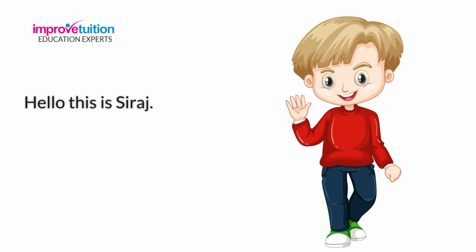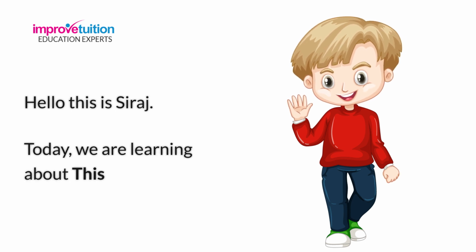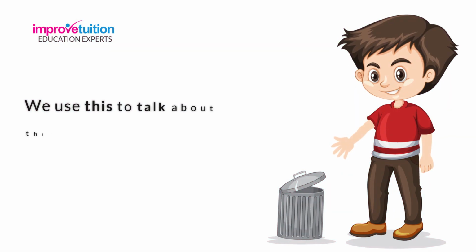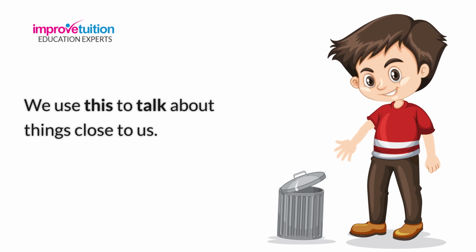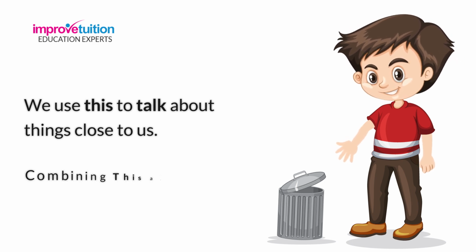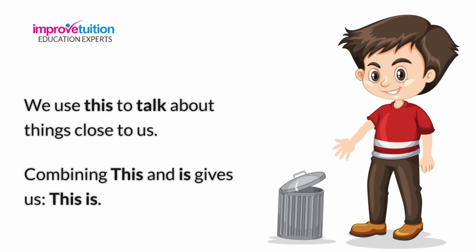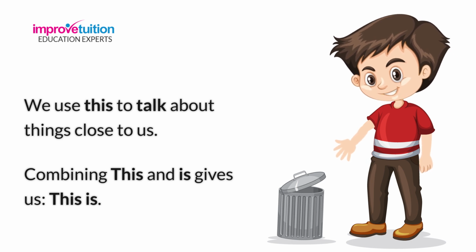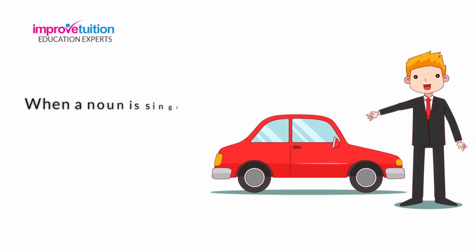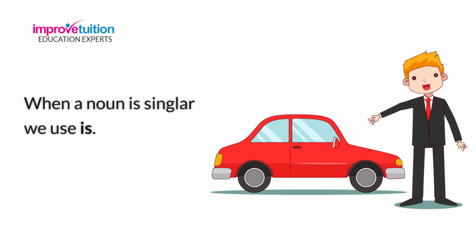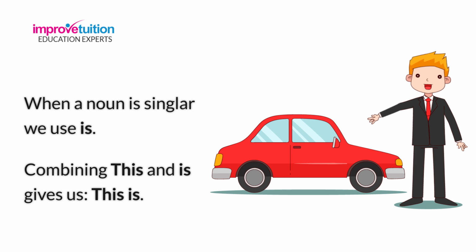Hello, this is Siraj. Today we are learning about this. We use this to talk about things close to us. Combining this and is gives us this is. When a noun is singular, we use is. Combining this and is gives us this is.